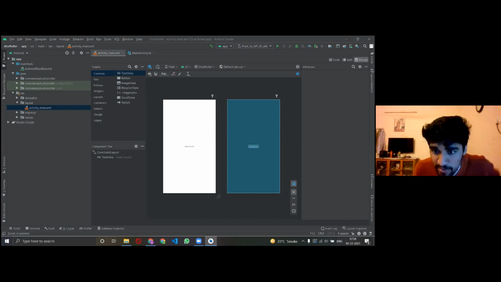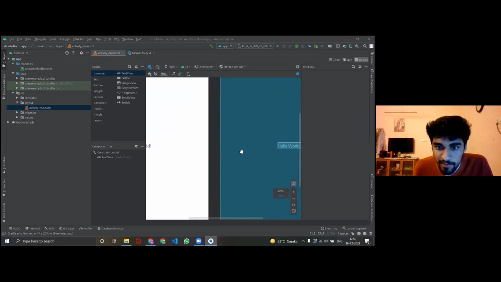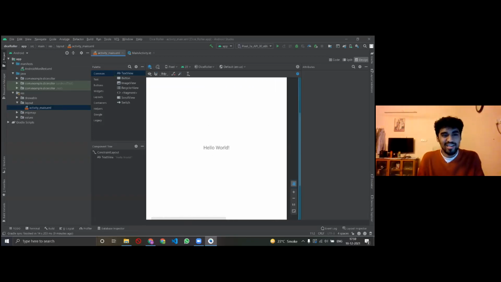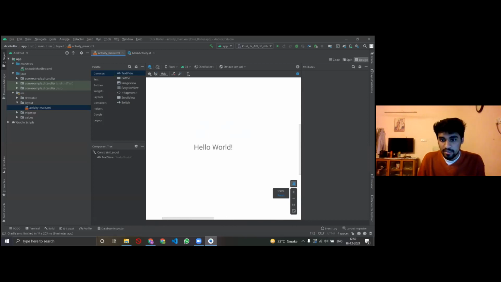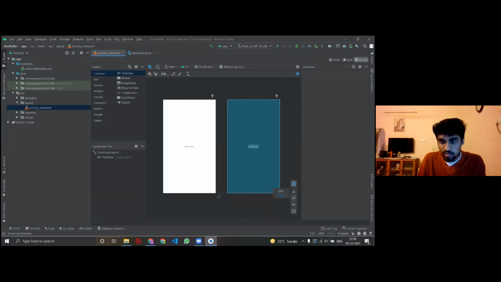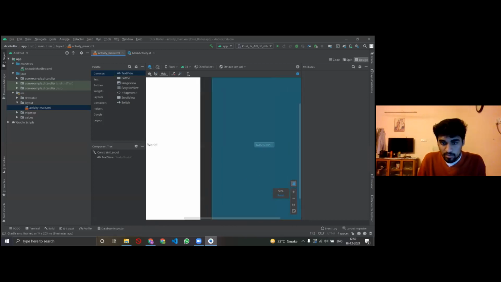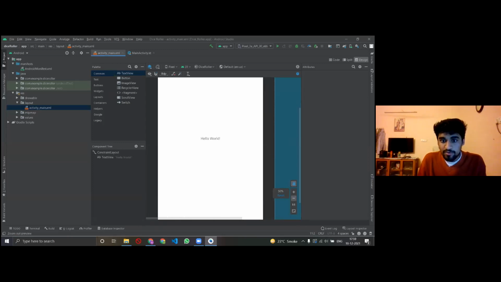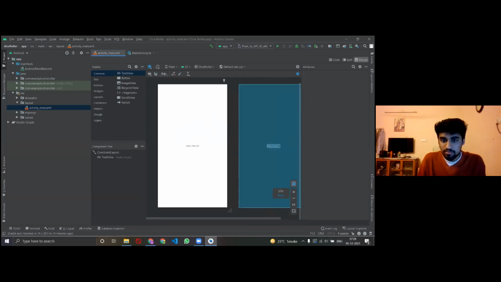So if I zoom in very much, you can see that a small hello world is written here. What all to do, what not to do, I'll tell you everything in detail. I'll just zoom out a little. Okay, zoomed out a lot. And whatever we are going to work with is the white one.